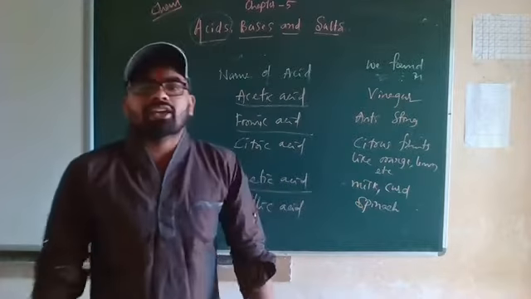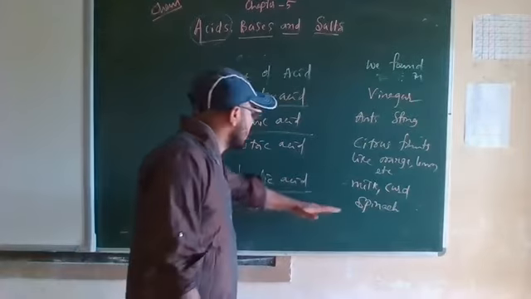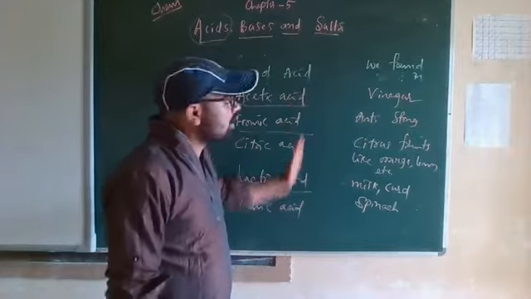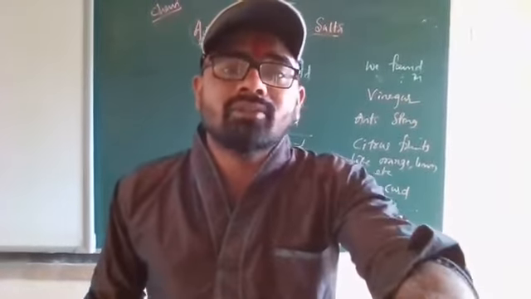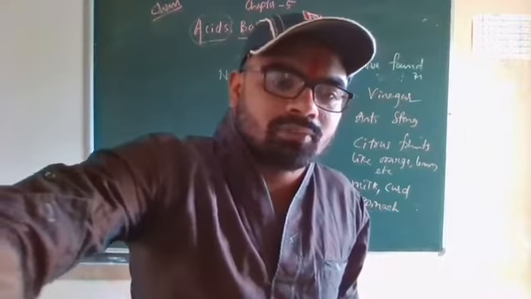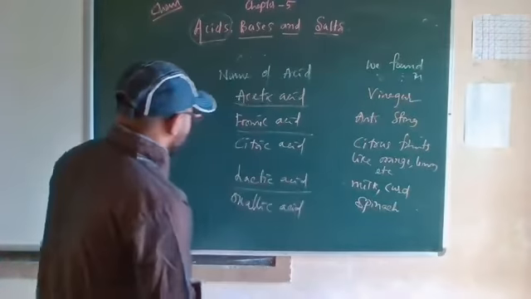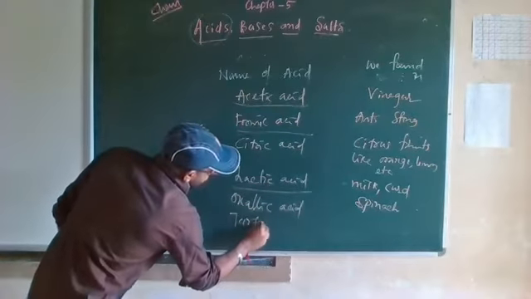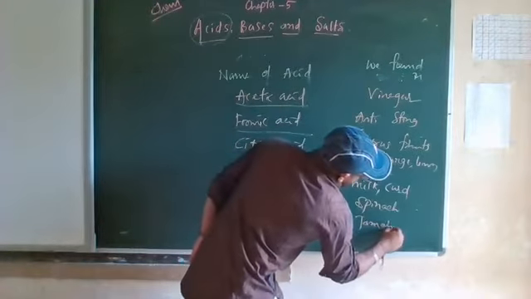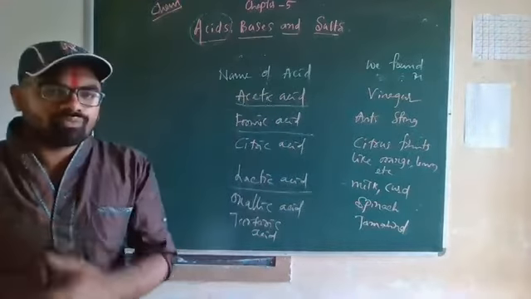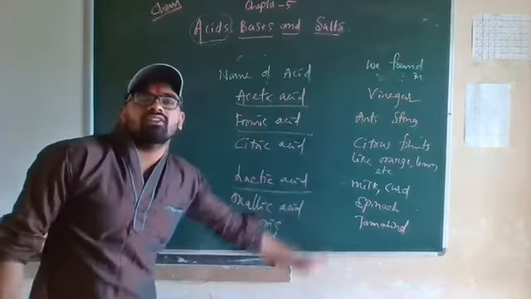Oxalic acid is present in spinach. Spinach you already know, it contains oxalic acid. These all have acids. Still two to three are there, because we have to see tamarind. So we can say tartaric acid is present in tamarind. So tartaric acid is present in tamarind.